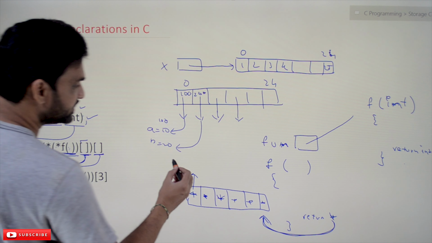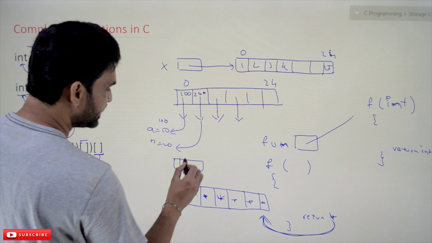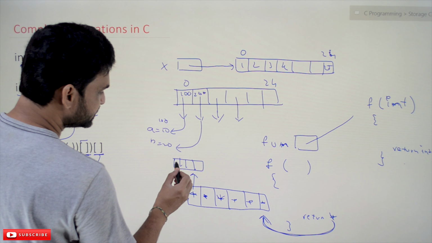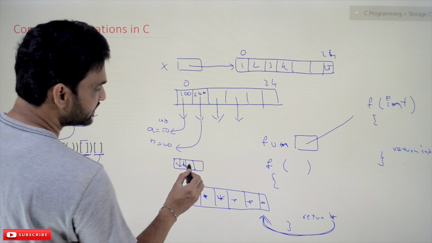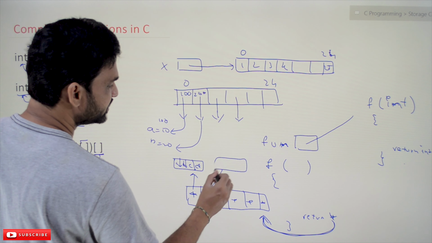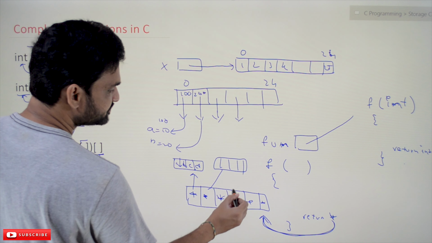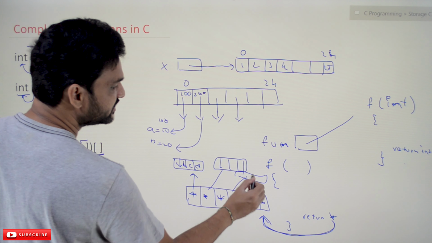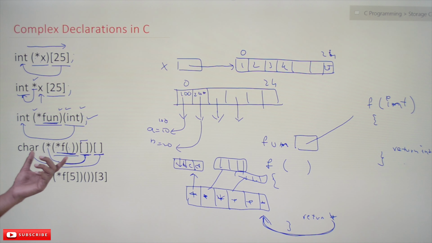All these pointers are pointing to arrays of characters, so this array is a character array. This pointer will also point to an array of characters, and this pointer will also point to an array of characters. So this is what this declaration is.